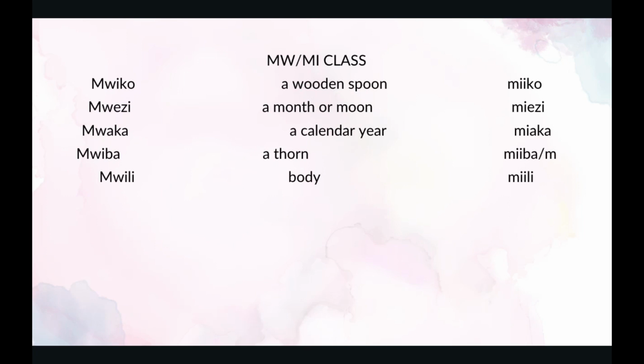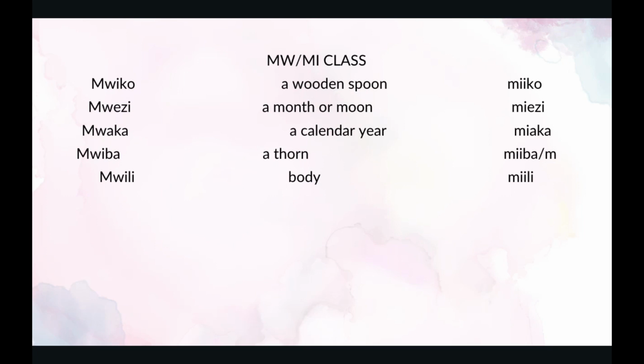In this class we have mwiko. Mwiko is a wooden spoon which is used to cook. In plural it's called miko. The next one is mwezi. Mwezi is a month or moon. It can be a month or a moon. In plural it is miezi. The next one is mwaka.